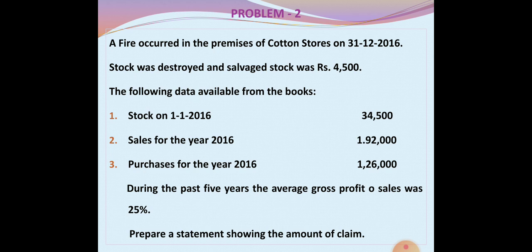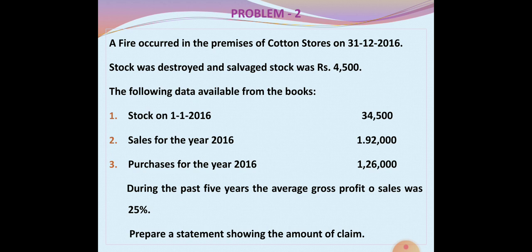Then the second problem. A fire occurred in the premises of cotton stores on 31/12/2016. That's the date of fire. Stock was destroyed and salvage stock was rupees 4,500. This is the stock left out after fire. Then there is the information. The following data is available from the books.